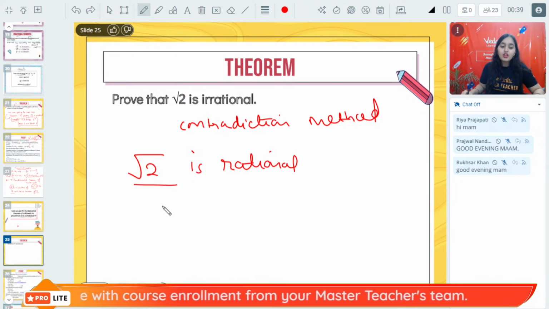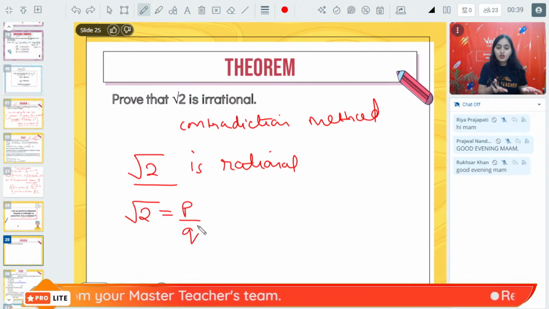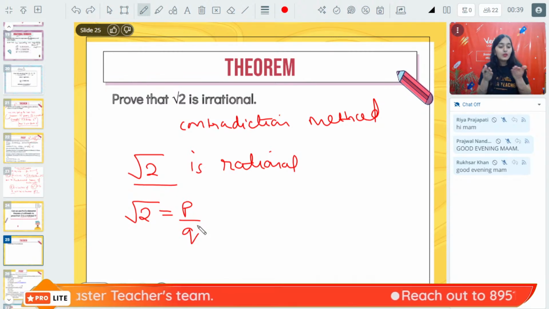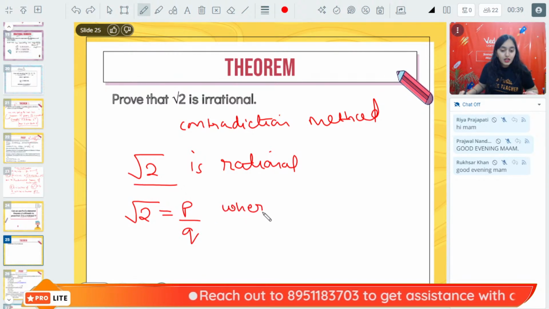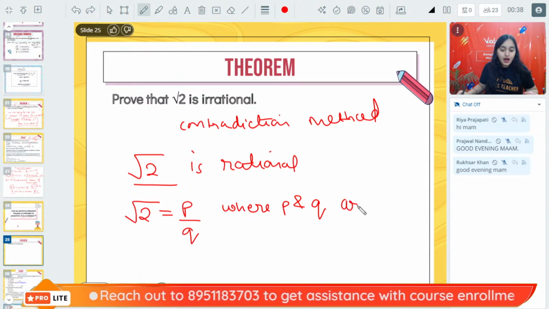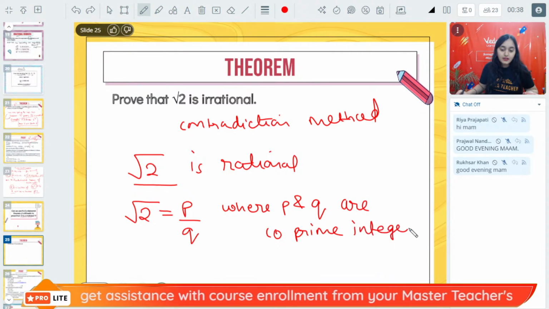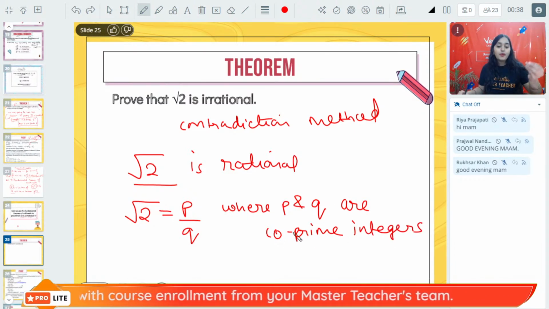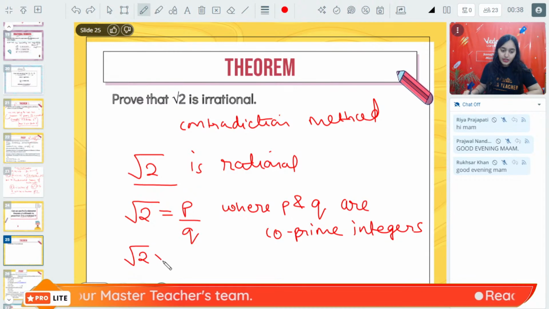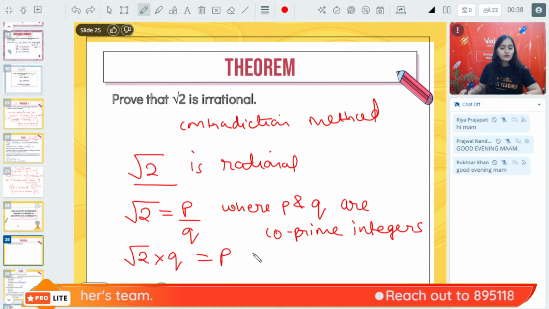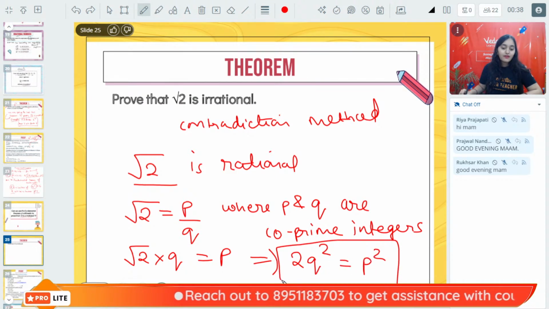Okay. Now, if root 2 is rational, what will happen, bachcho? Root 2 will be equal to P upon Q. If root 2 is rational, root 2 will be P upon Q. Clear? Where P and Q are co-prime integers. Right? Now, if root 2 is P upon Q, then root 2 into Q will be P. This implies that 2Q square will be P square.